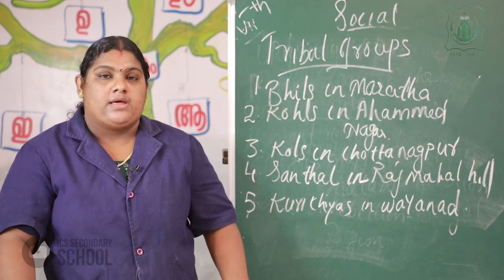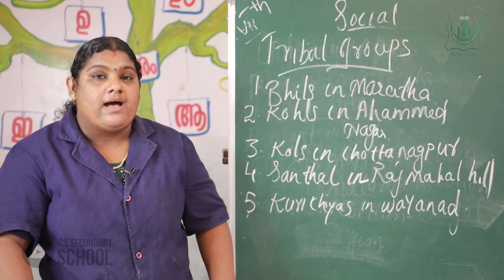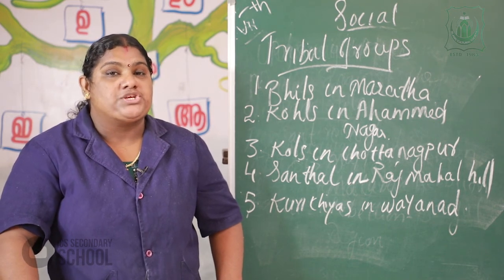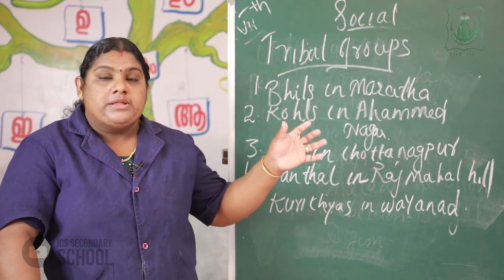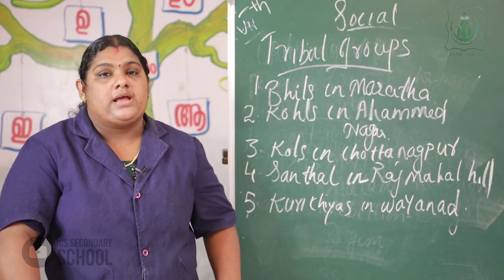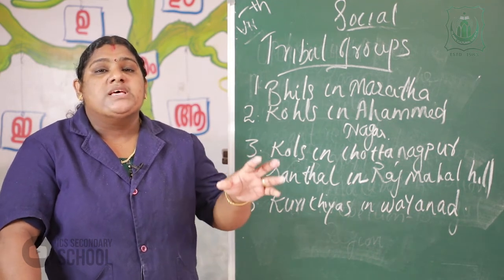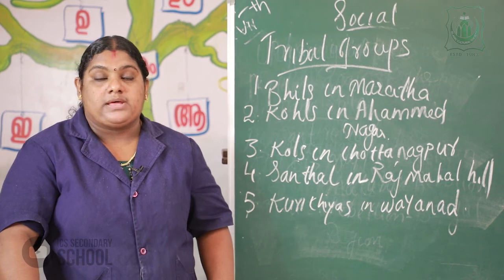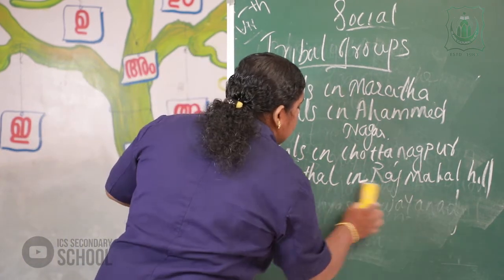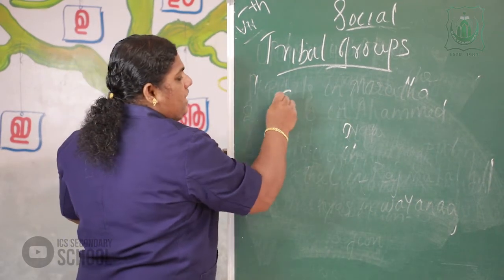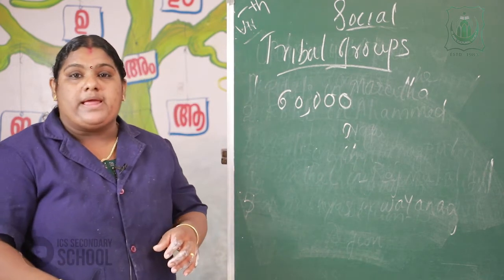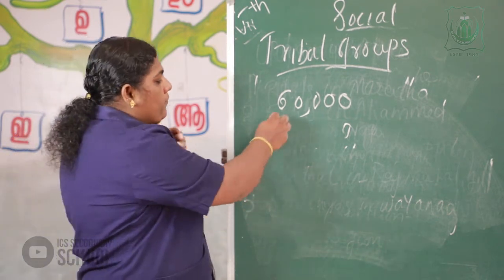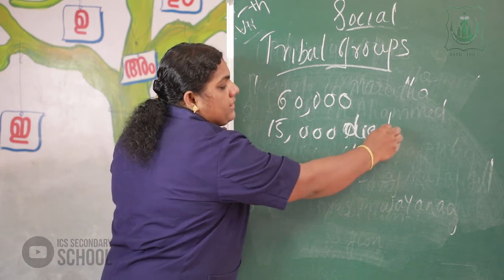One of the important reasons for the Santal rebellion was the exploitation by the company officials and the moneylenders, and it occurred against the company's revenue policy. 60,000 Santals participated in the rebellion, and 50,000 Santals died, sacrificing their lives in that rebellion.